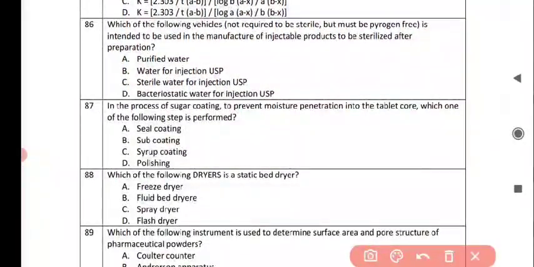Next question is, which of the following vehicle is intended to be used in the manufacture of injectable products to be sterilized after preparation? So the correct answer is option B, water for injection USP. Next question is, in the process of sugar coating to prevent moisture penetration into the tablet core, which one of the following step is performed? And the correct answer is option A, seal coating.